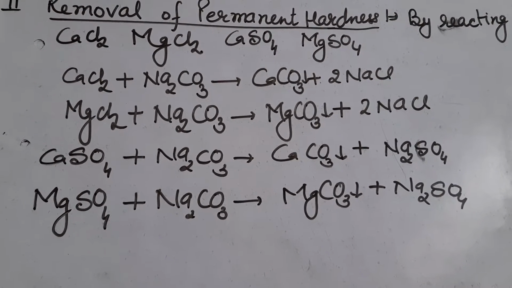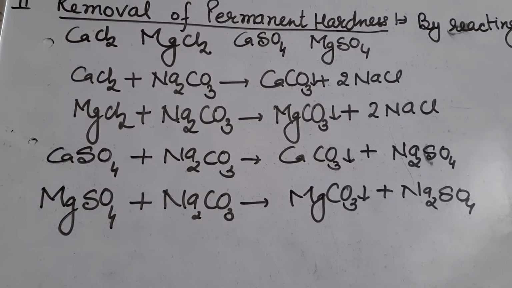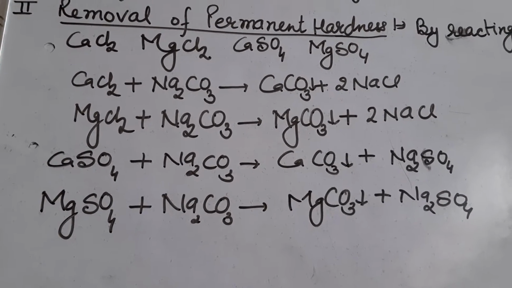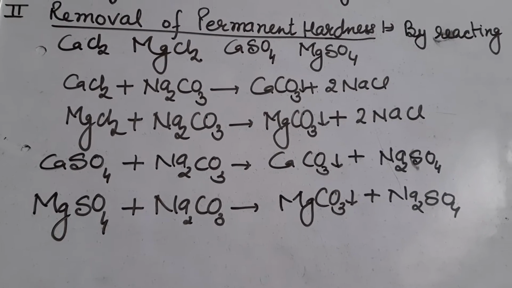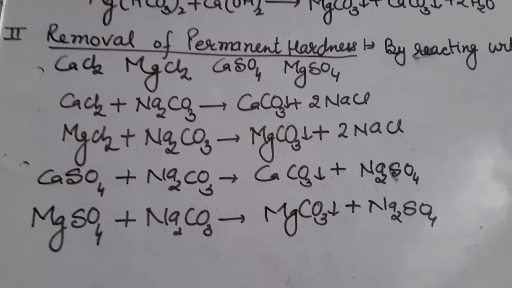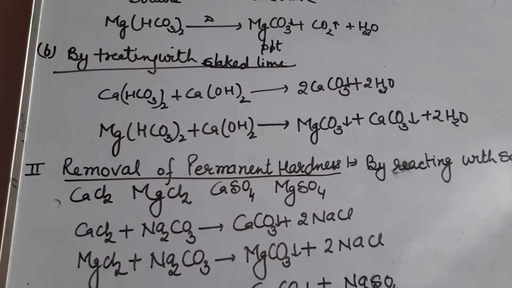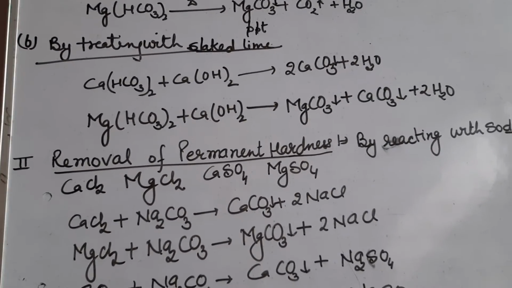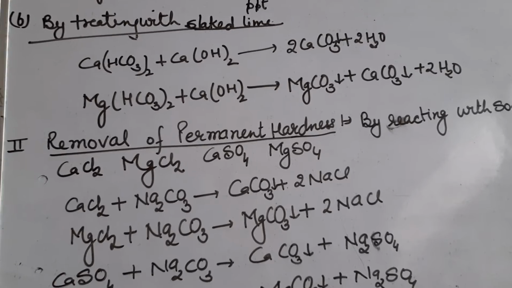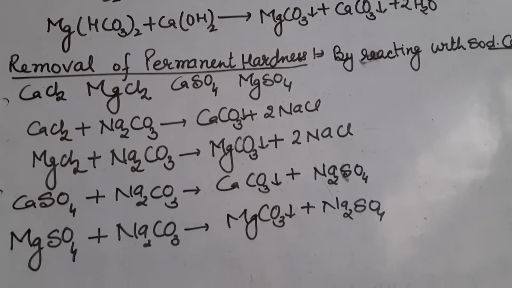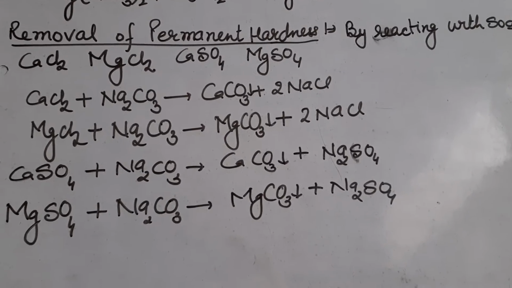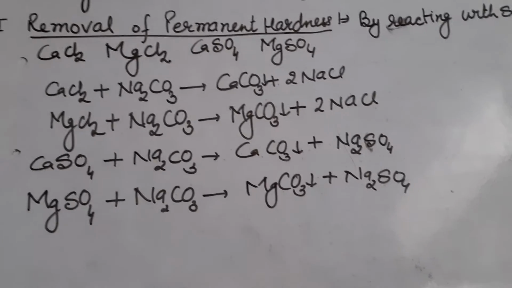So permanent hardness can be removed by treating water with sodium carbonate, and temporary hardness can be removed by boiling water and by reacting the water with lime, slaked lime. So by these three methods you can remove temporary as well as permanent hardness.